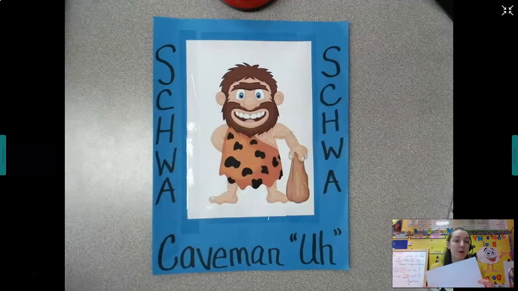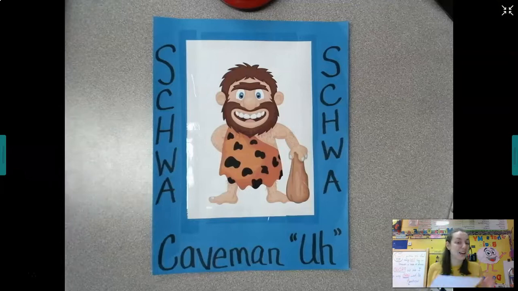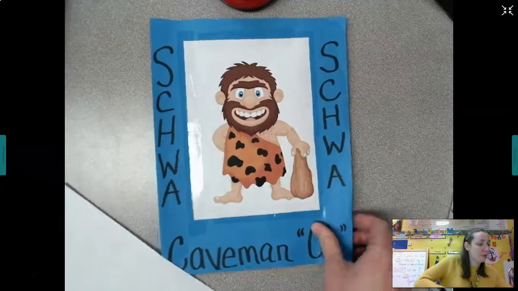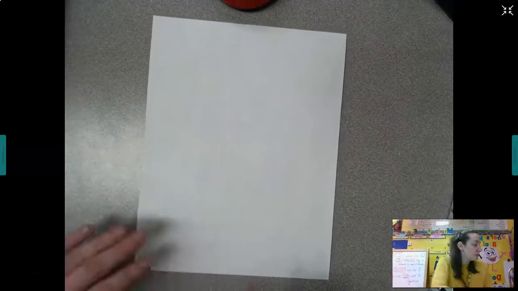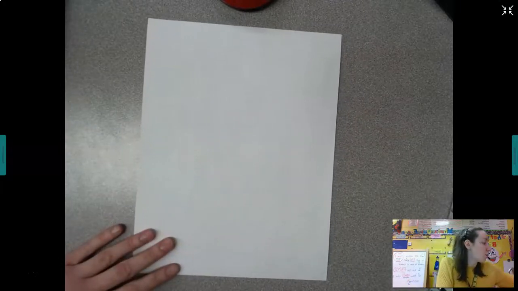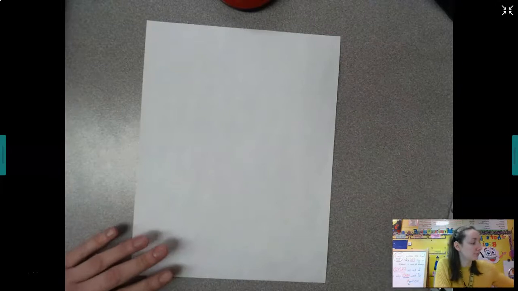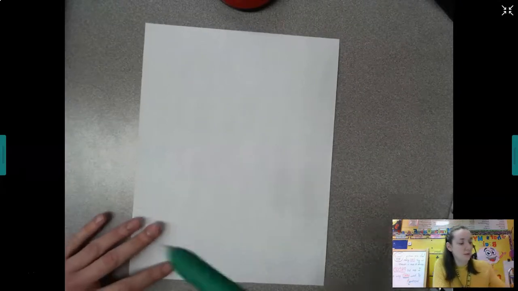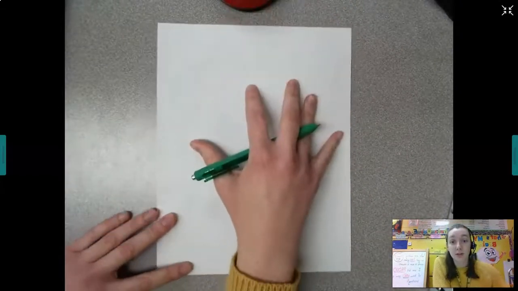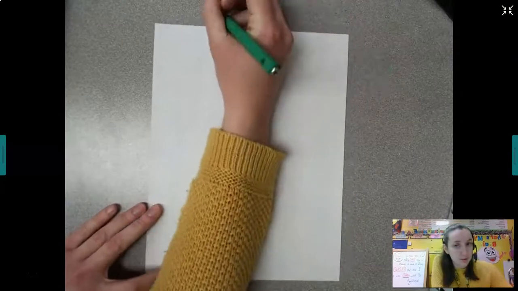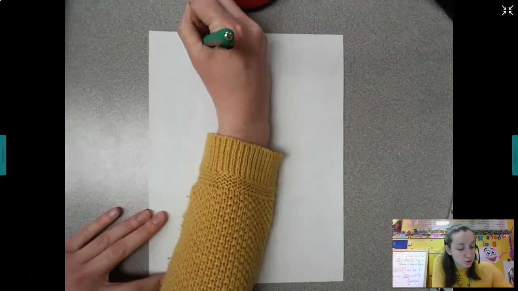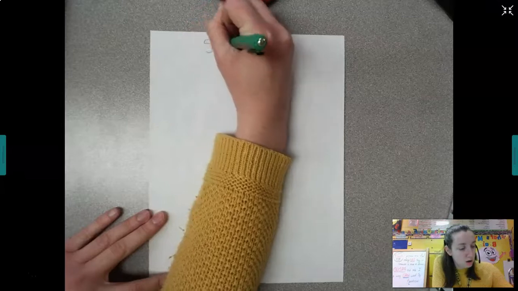So you need a piece of paper, something to write with, and a highlighter or light marker. Okay? So first let's write at the top our schwa, so that you know that that's what this information is. So it's like this. Schwa.